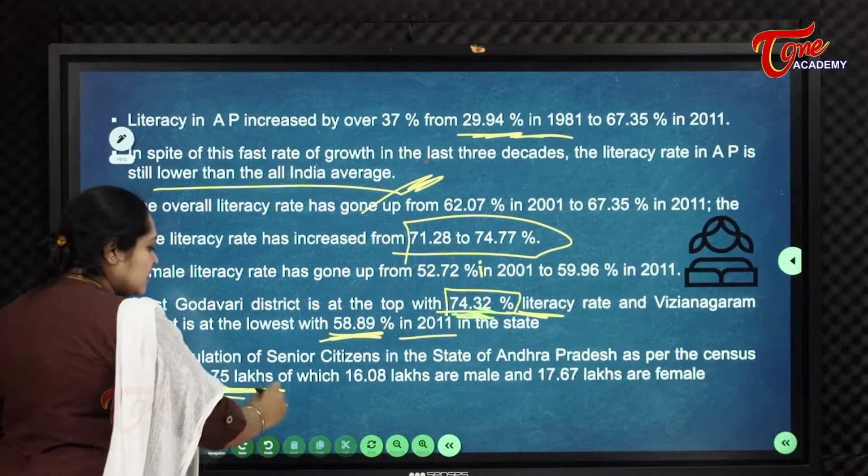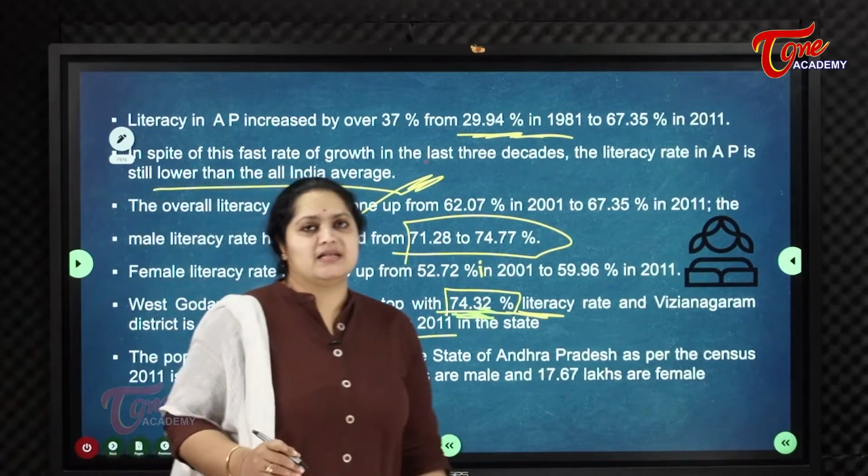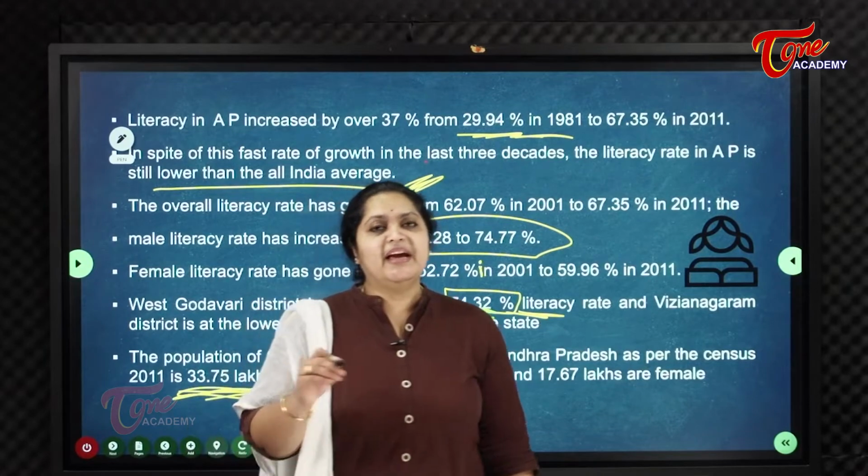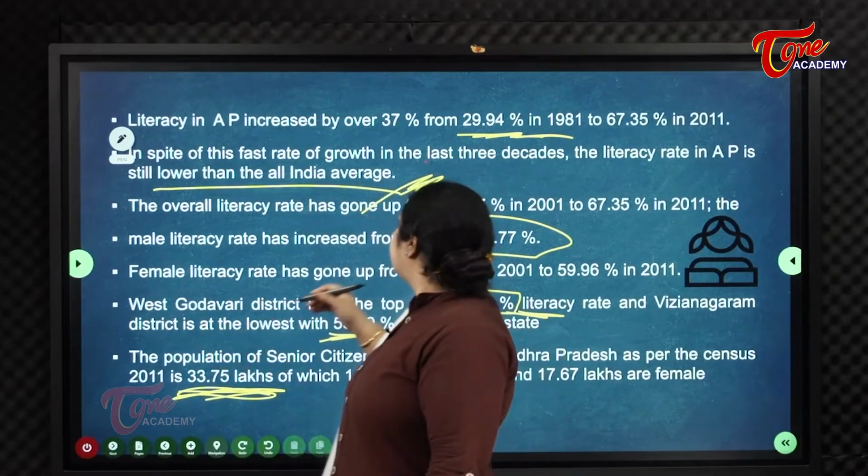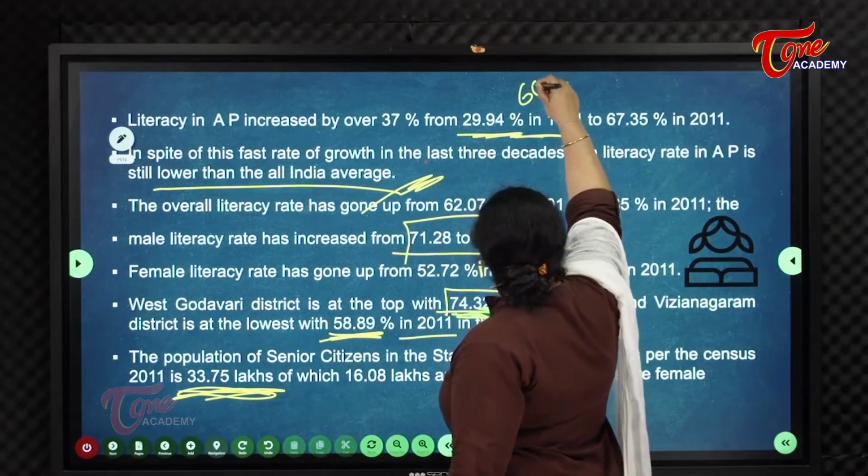Okay. The population of senior citizens in the state of Andhra Pradesh as per the 2011 census is 33.75 lakhs. Who are called senior citizens? A person, male or female, who attains the age of 60.